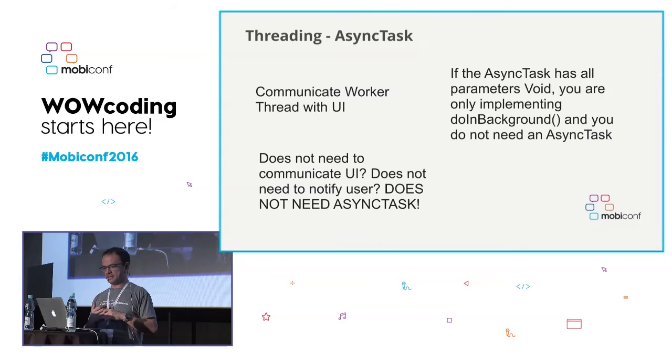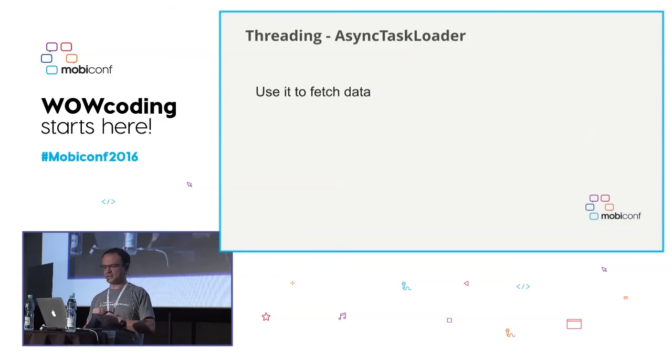You also see very often that when declaring the AsyncTask, there are these parameters that we need to specify, and many people just specify them as Void. If you specify all the parameters as Void, then you're only implementing the doInBackground method, and therefore you do not need an AsyncTask either. If you ever end up implementing an AsyncTask with Void parameters, then remove the AsyncTask. You don't need it.